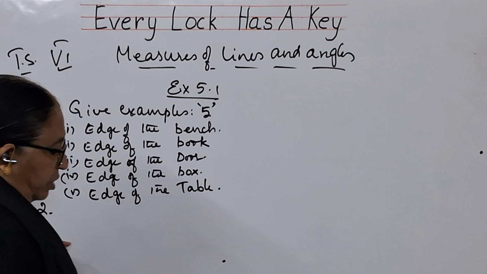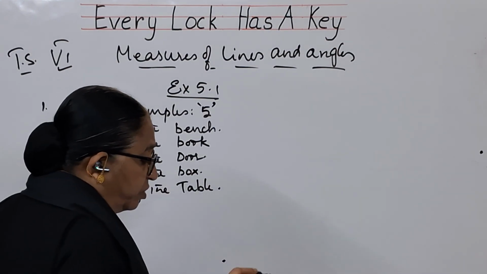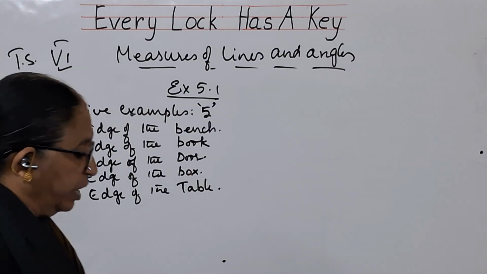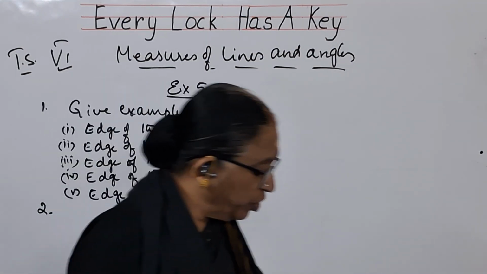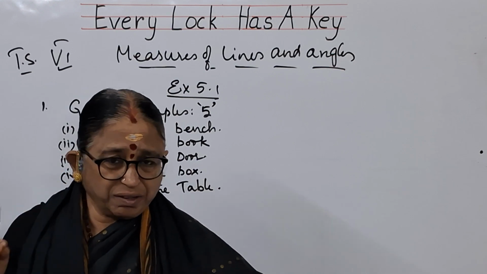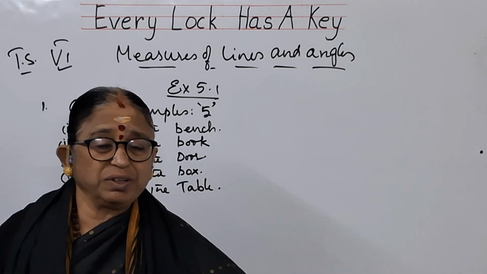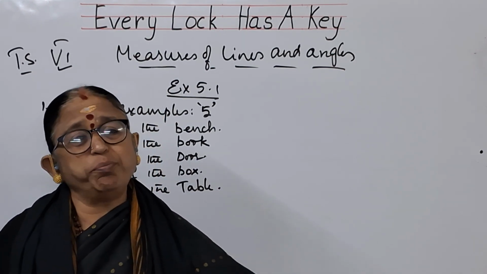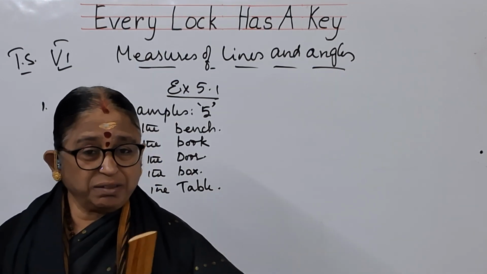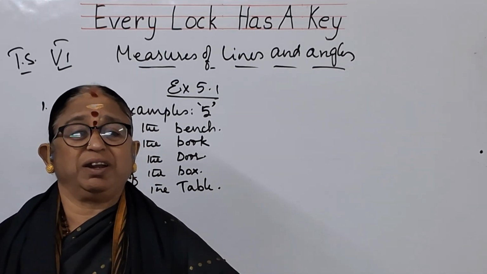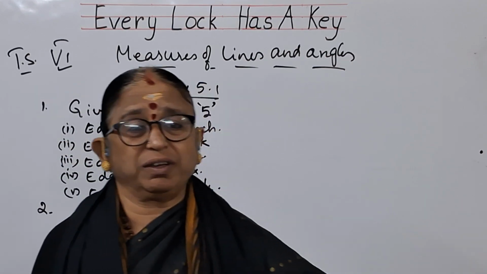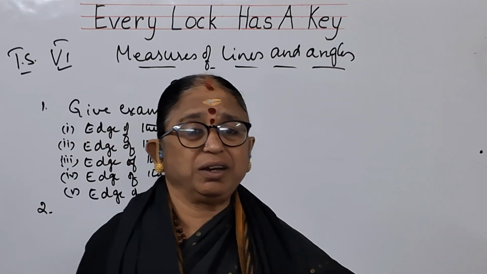The second question is, why is it better to use a divider than a ruler while comparing two line segments? See children, you are very small now. You are using the instruments. Now this is the starting age of using the instruments. So proper using of the instrument, exact looking. See, there is an error called parallax error. What is that parallax error, you know?